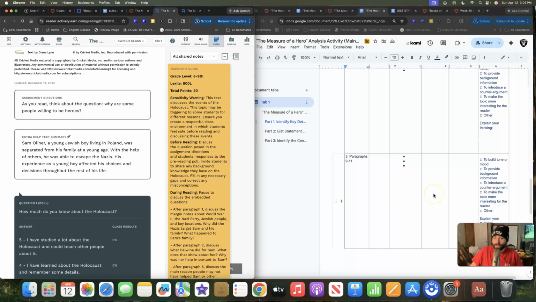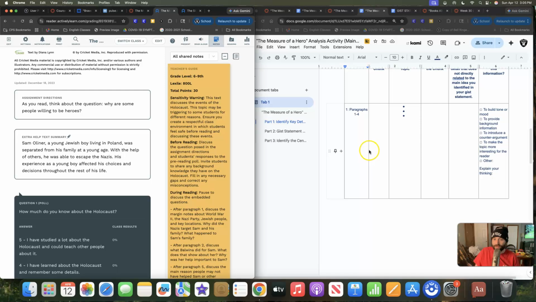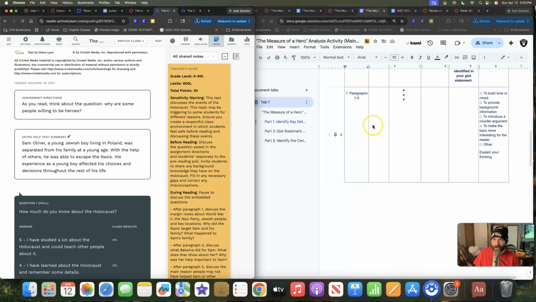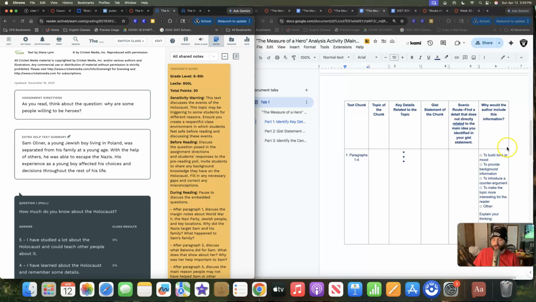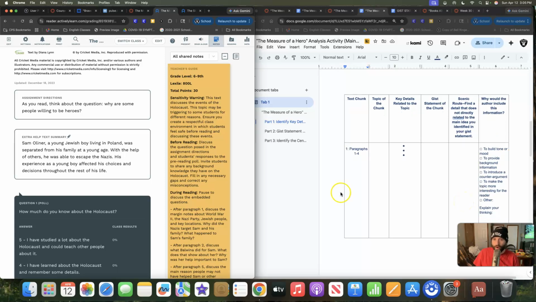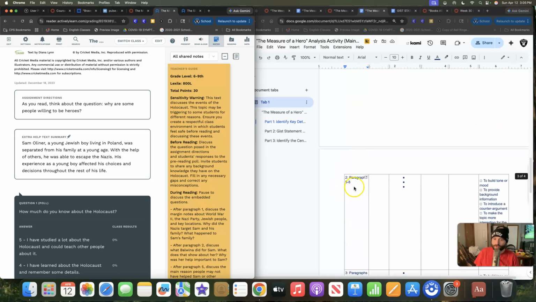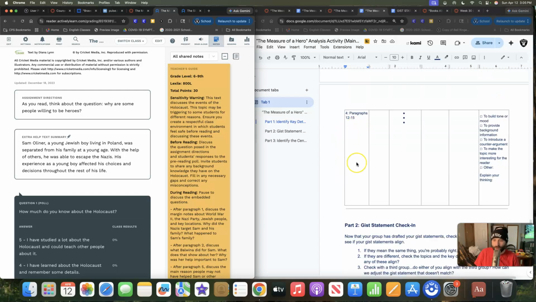Now, with this passage, you can do it on this Google Doc. You're just going to have to move these lines around and the spacing can be a little bit annoying. So if moving the spacing around is not something that you feel like dealing with, like you saw how I had to move it around on the other one, then you should switch to just doing it on paper. Okay? But decide amongst yourselves who's going to do paragraphs 1 through 4, who's going to do paragraphs 5 through 8, who's going to do paragraphs 9 through 11, and who's going to do paragraphs 12 through 15.